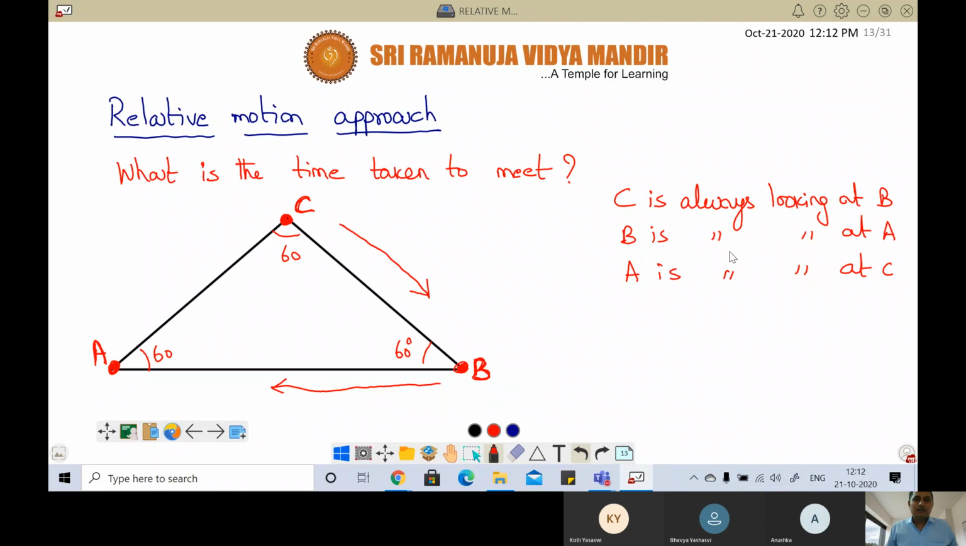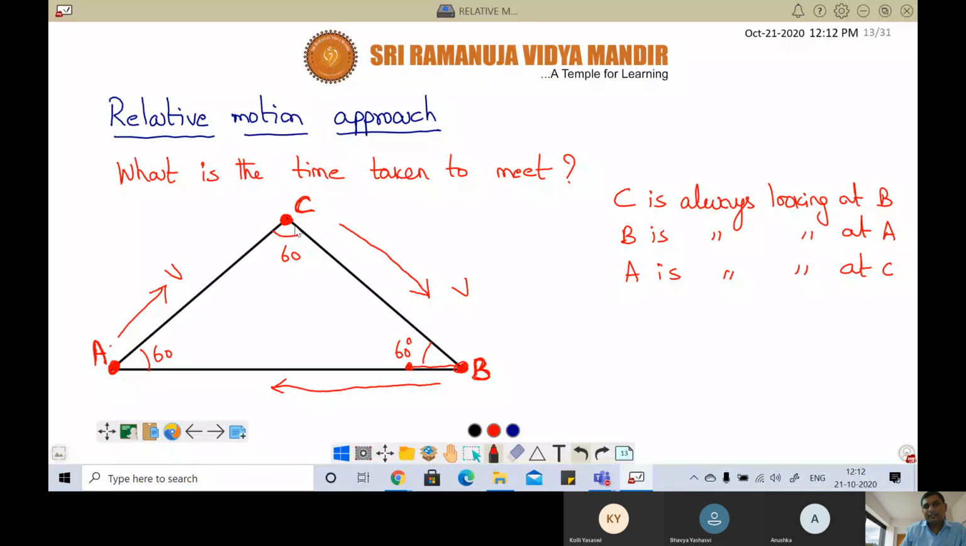Now each of them is moving with constant velocity v. They are always looking like that and then moving. Initially they are in an equilateral triangle. After some time what will happen? B will start moving here, correct or not?